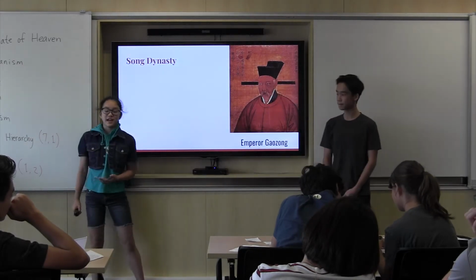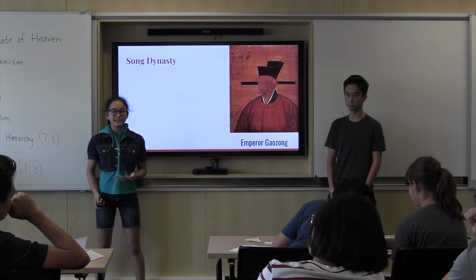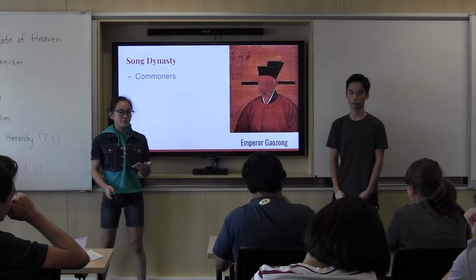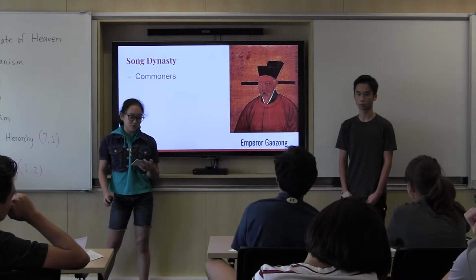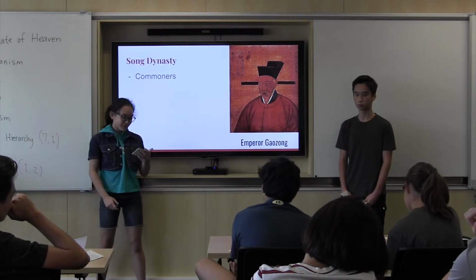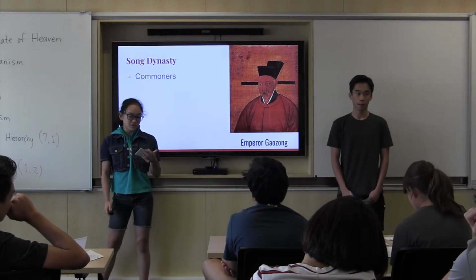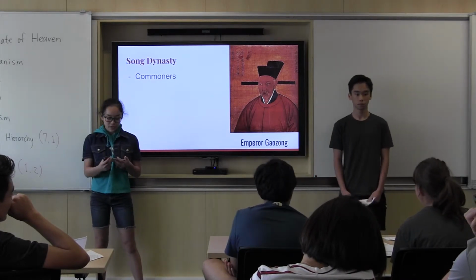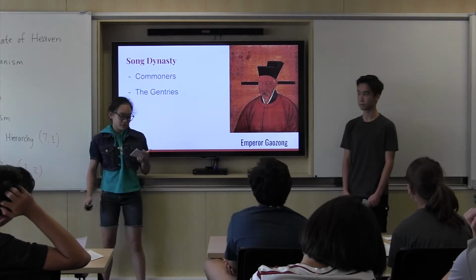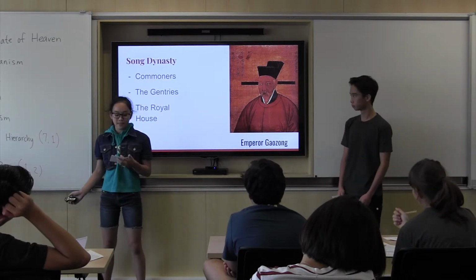A little while after that came the Song Dynasty. During the Song Dynasty, the social strata was clearly divided and enforced by the law. At the bottom of the pyramid were the commoners. Those commoners were split into two groups, the Fanguoku, which are the city dwellers, and Shengsenhu, which was the rural population. The ranks of the commoners could change, as one who acquired more wealth could be promoted to a higher rank. Gentries and government officials were the class above. These include the gentries and the royal family.